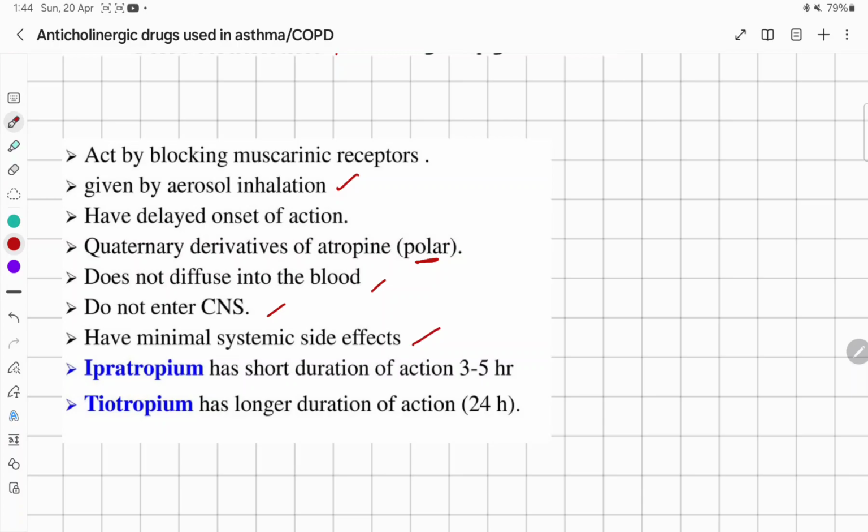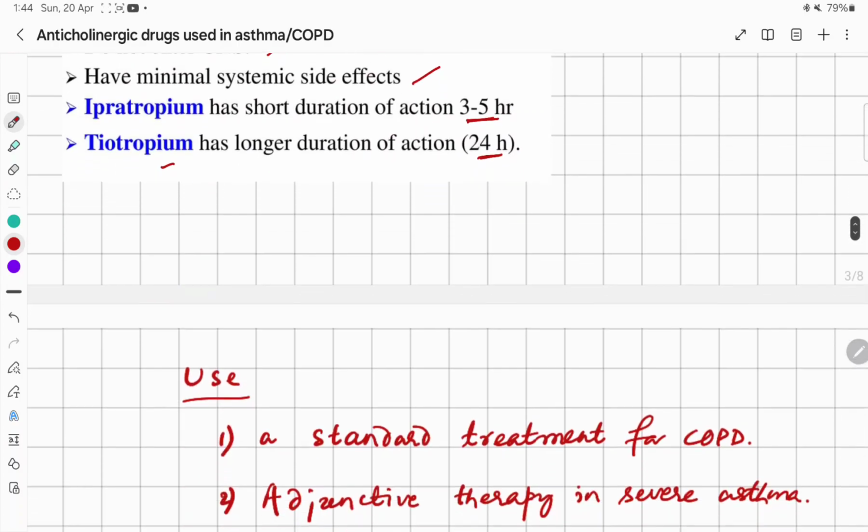So their route of administration is inhalational, and they can be of two types: short-acting, where the duration of action is 3 to 5 hours, example ipratropium, and long-acting, duration of action is 24 hours, example is tiotropium.